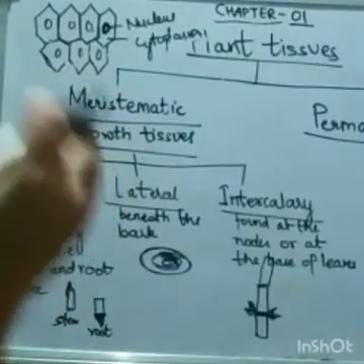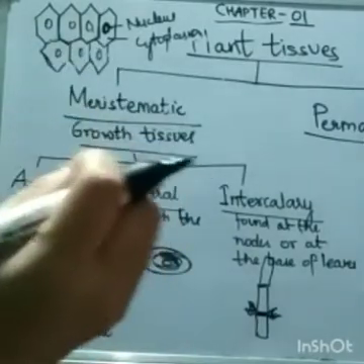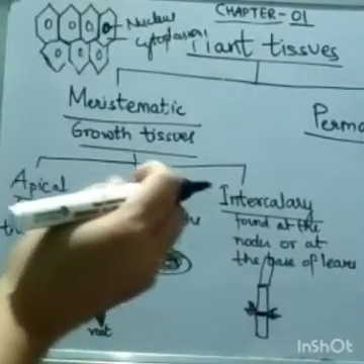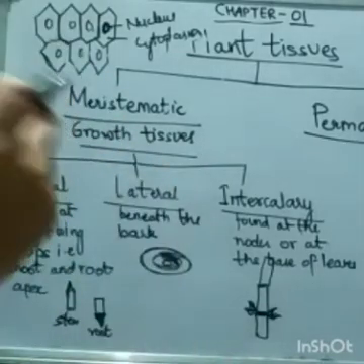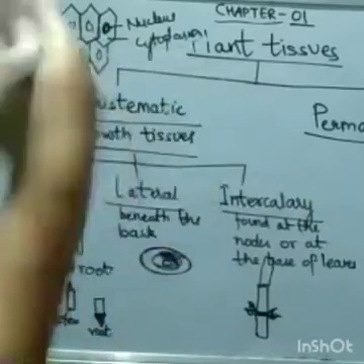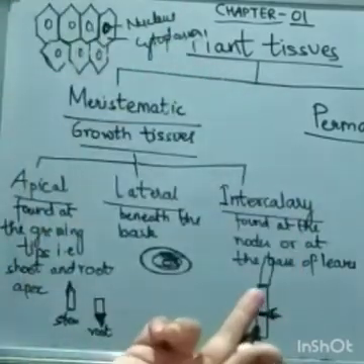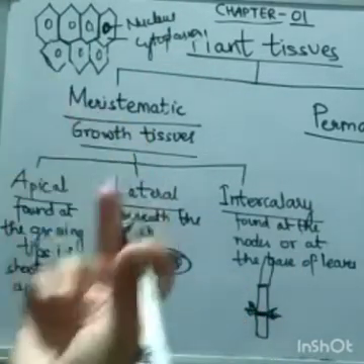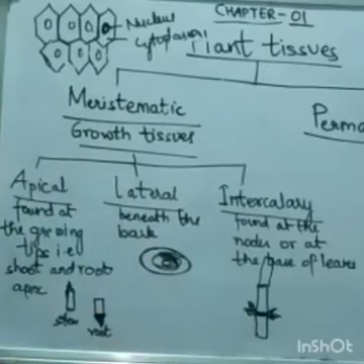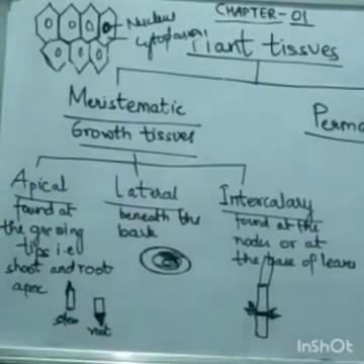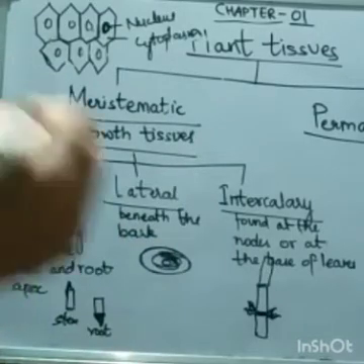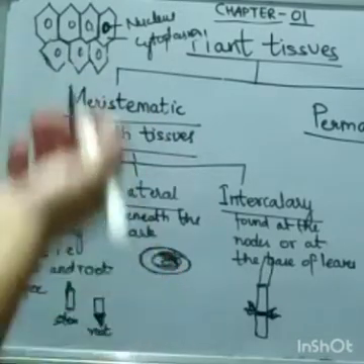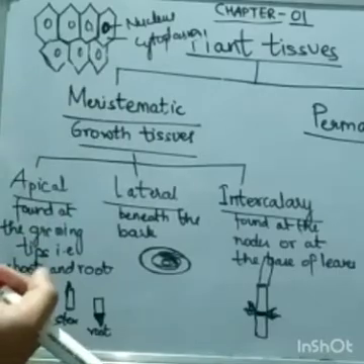Now these tissues take part in growth by the formation of new cells. Thirdly, with the help of meristems, plants continue to produce new leaves, branches of stem and root, flowers, fruits, and root hairs. The place of injury in plants is healed up by the formation of new cells by meristems.